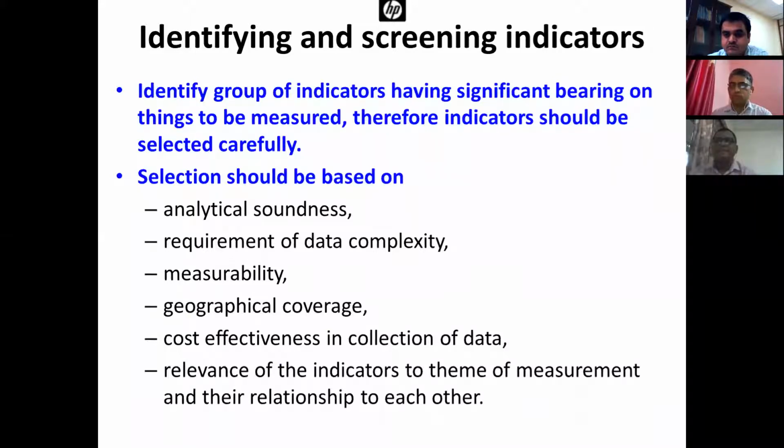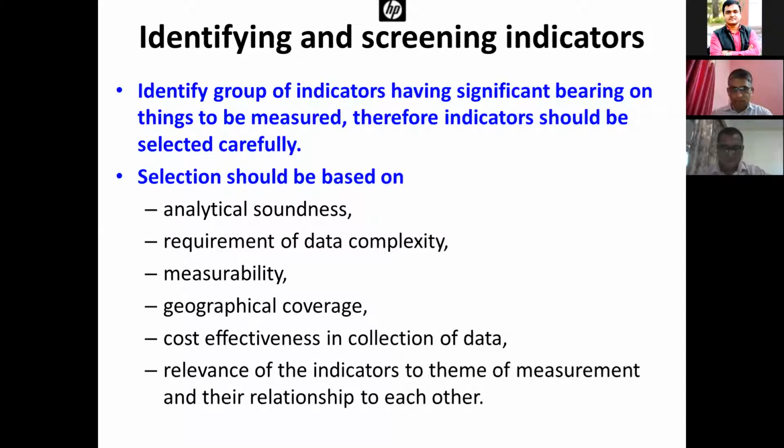We should select an indicator which is easy to measure and allows comparison across boundaries, that is, across geographies. It should be cost effective in collection of data. Suppose it requires huge expenditure and resources, we should avoid it, or decide based on our resource availability.